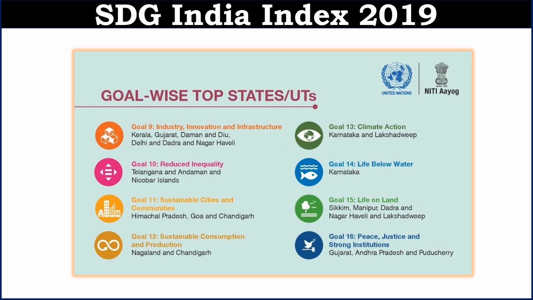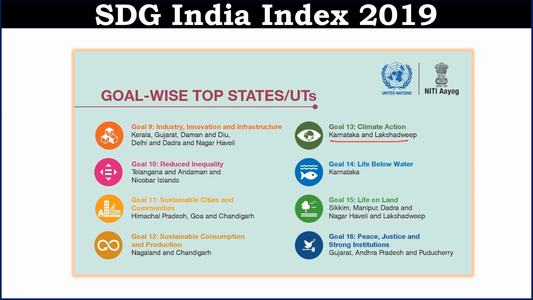In goal 9, industry, innovation and infrastructure, Kerala and Gujarat have done well. In goal 10, reduced inequalities, Telangana and Andaman have done well. Goal 11 is sustainable cities and communities. In this, Himachal Pradesh has done well. Goal 12 is sustainable consumption and production. In this, Nagaland and Chandigarh have done well. Goal 13 is climate action. Karnataka and Lakshadweep have done well in this category.